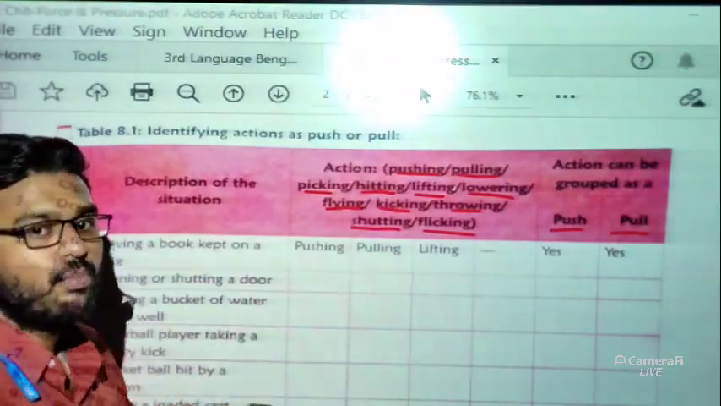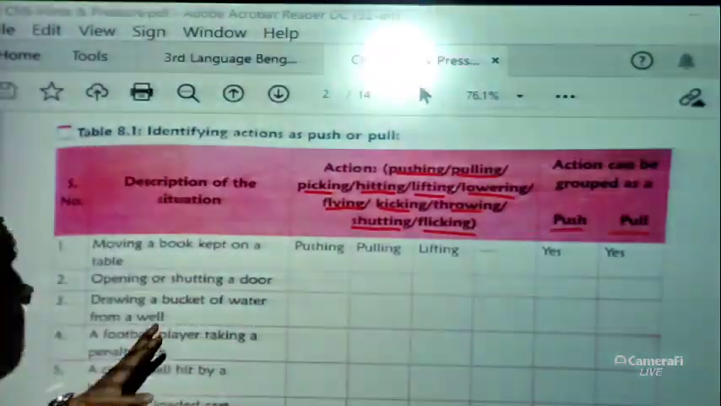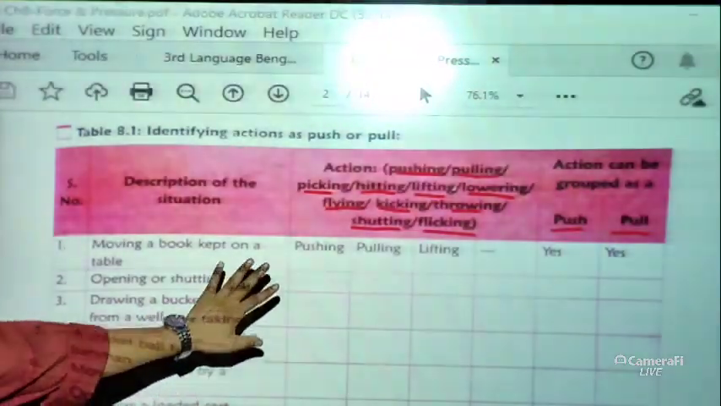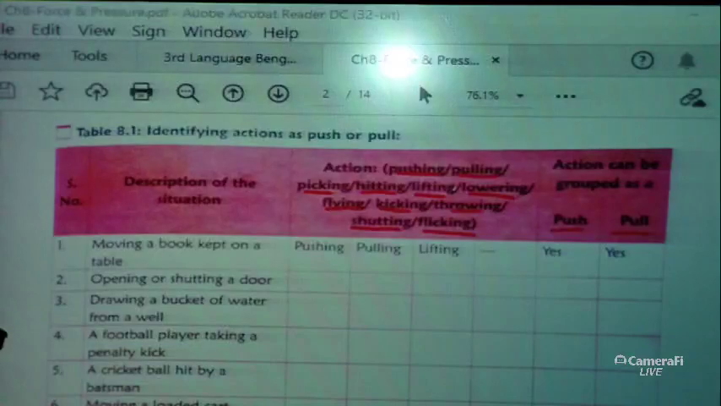Okay. So push and pull, both actions are possible here. So what you have to do, students, you have to complete the table. One example we have discussed here.